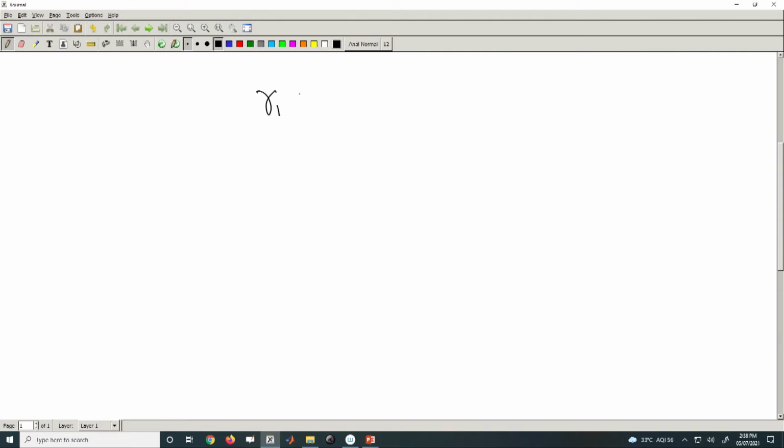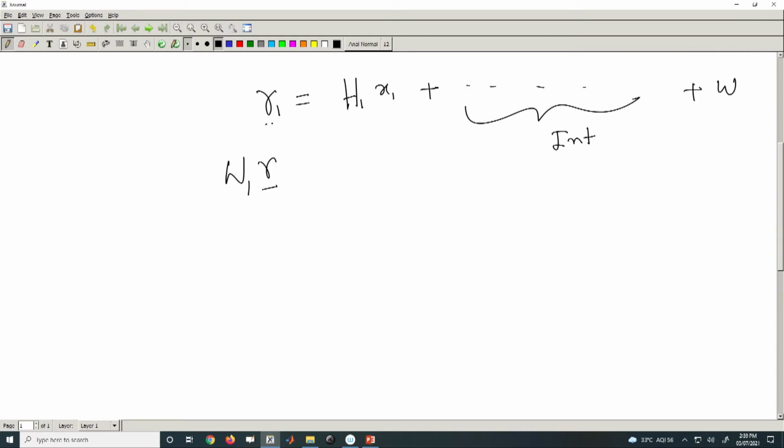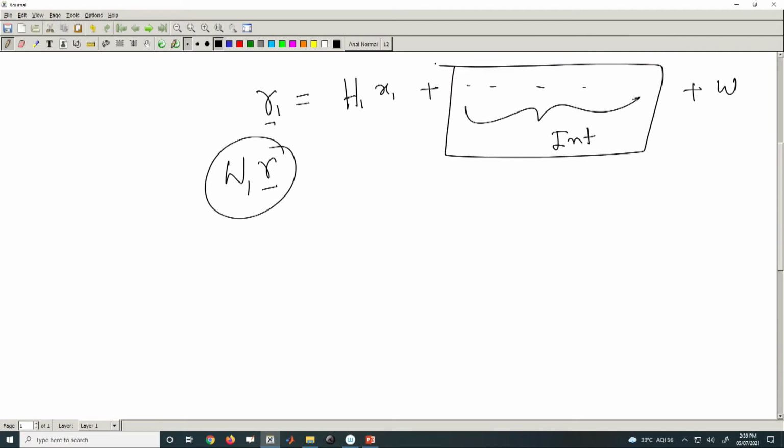So, this R 1, whatever R 1 I just explained, will contain the intended data h 1, x 1, plus it will have the interference data plus w, and this is the problem of every multi-user system. So, it is meant for one user's data, but the other users' data will also appear. Okay. That means when I multiply by your w, it should be such that it nullifies this complete interference. It should, logically, right, because that is the purpose